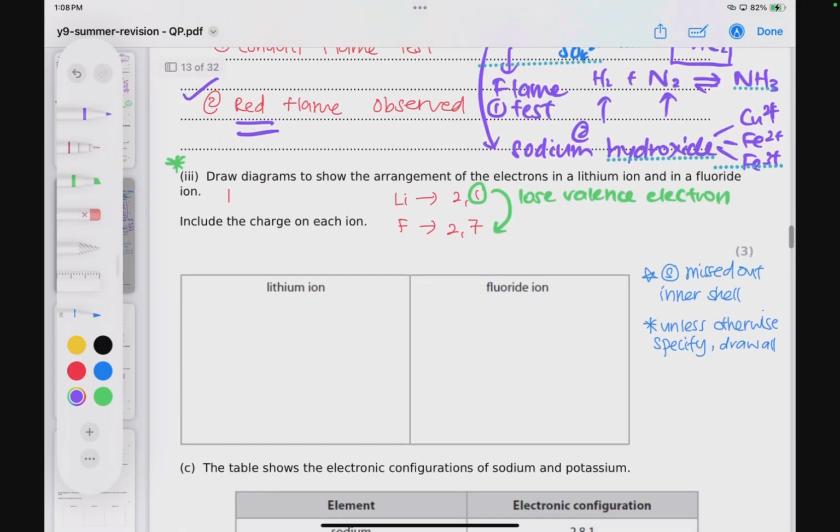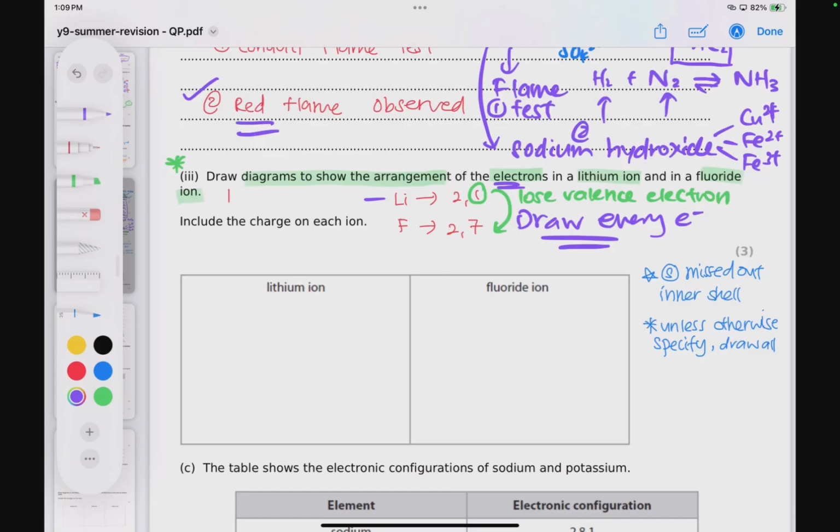Okay, last one. For this question, we are supposed to draw the diagram to show the arrangement of electrons in lithium ion and fluoride ion. Now, take note, they ask you to draw electrons, but because they didn't mention that you need to only draw the valence electron, you need to draw everything. Because they did not emphasize that you draw only the outermost electron, if nothing is mentioned, then you need to draw everything.